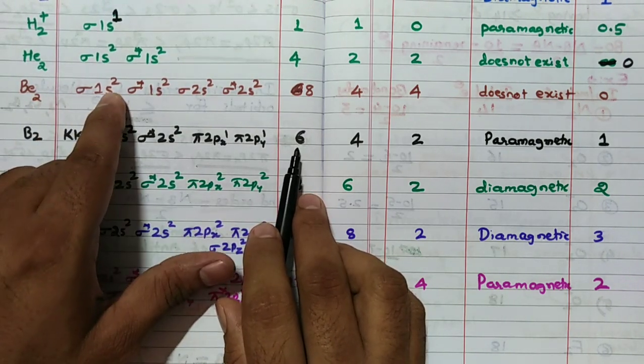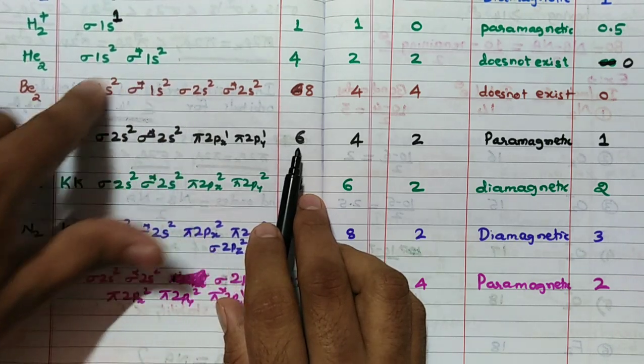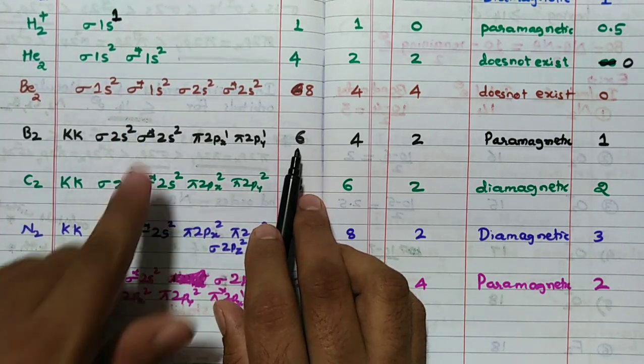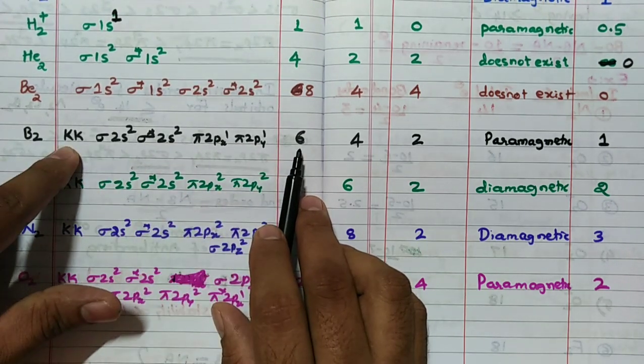Because in KK what happens? 2, 2 equal. So bond order gets cancelled. 0 it is. So leave it. So hence 2, 2, 1, 1. You can start from here also, no problem.